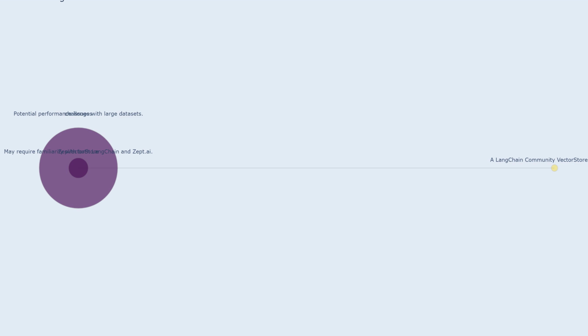Potential performance issues with large datasets. Description: when dealing with large datasets, the performance of retrieving embeddings from Zep.ai's API may become a bottleneck. Optimizations and caching strategies might be required to mitigate this.